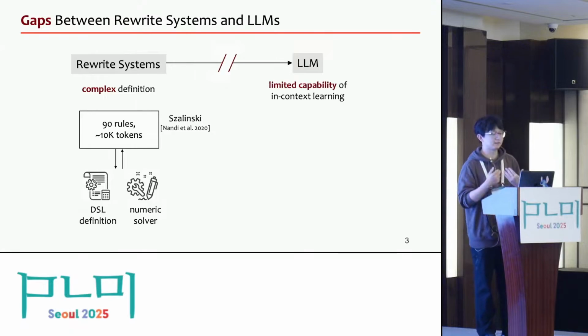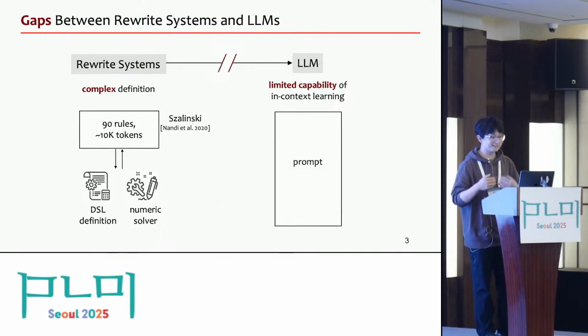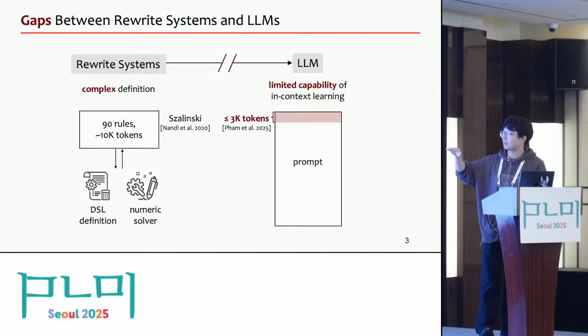In contrast, the current learning ability, especially the in-context learning ability, of large language models is still limited. In most cases, they can only capture a very small amount of information in the prompt, which is far from sufficient to grasp the rewrite system.